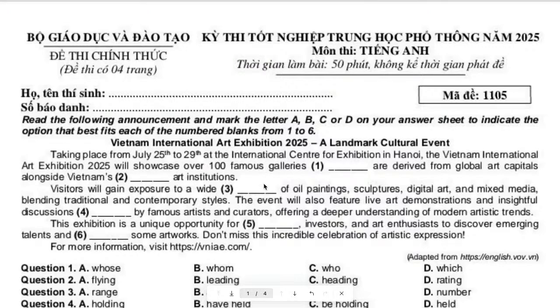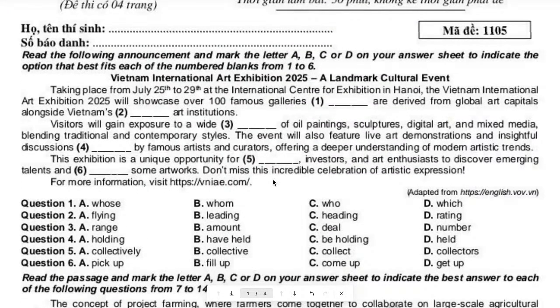Alright guys, now let's go. Let's fix part 1 and 2 together. Alright, part 1, read the following announcement and mark the letter A, B, C or D on your answer sheet to indicate the option that best fits each of the number blanks from 1 to 6.